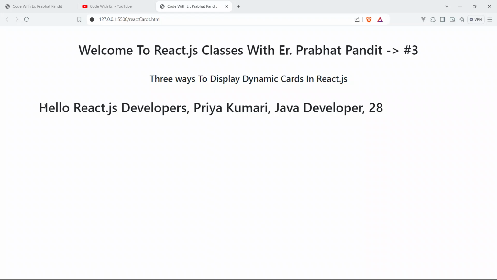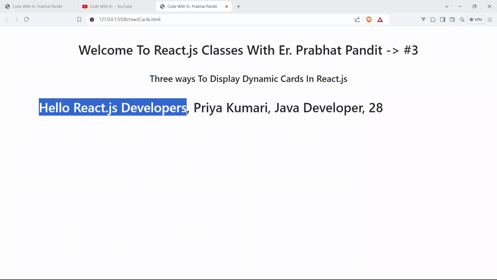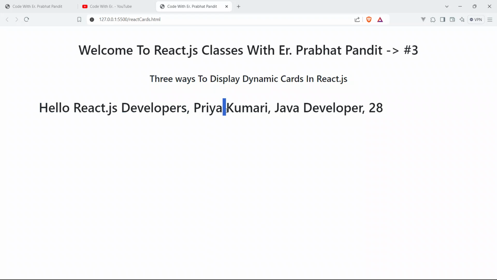Boom guys, you can see here hello React.js developer Priya Kumari, Java developer, and this is the age. Her name is Priya Kumari, she's a Java developer, and her age is 28.